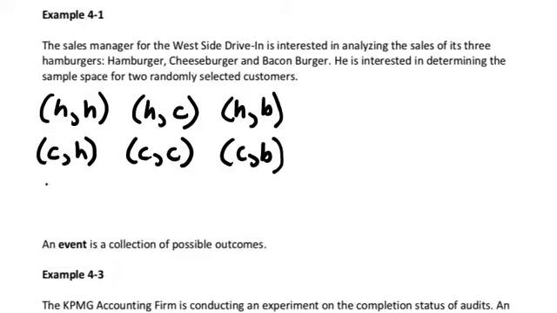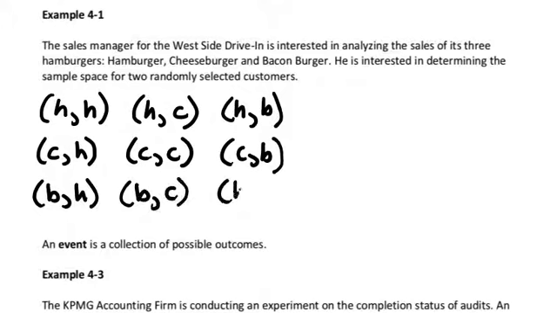And the third possibility for the first customer is that they ordered the bacon burger. Then maybe the second customer ordered a hamburger, the second customer ordered a cheeseburger, or they both ordered the bacon burger. So these are all of the possibilities. That makes up the sample space.